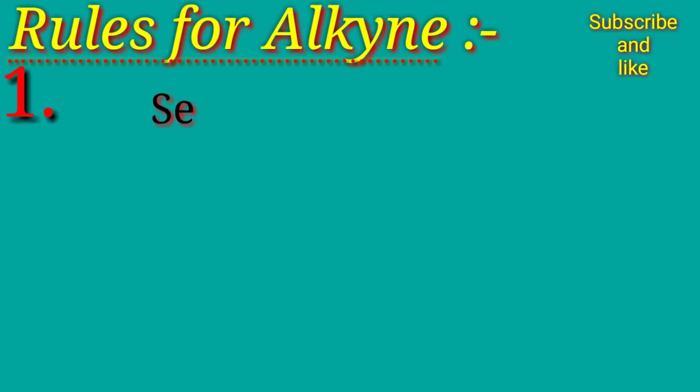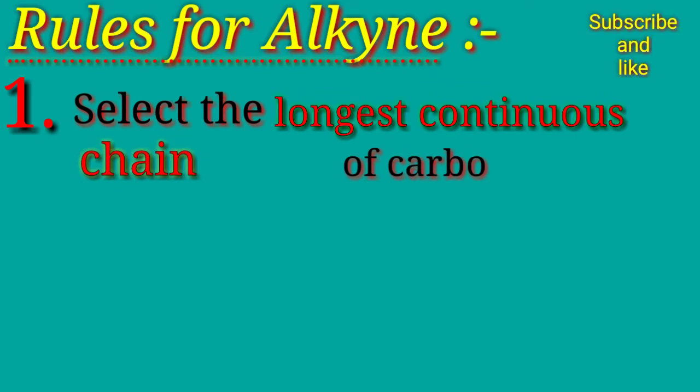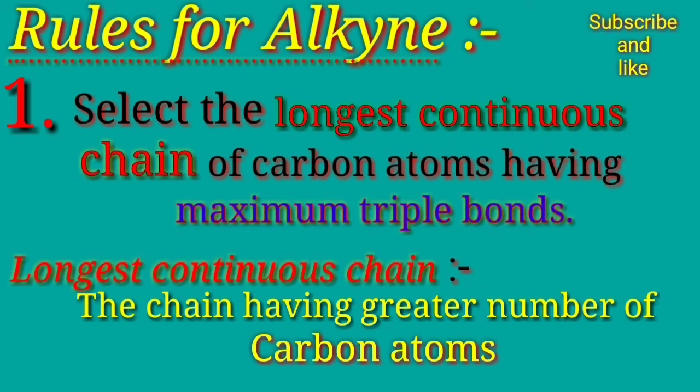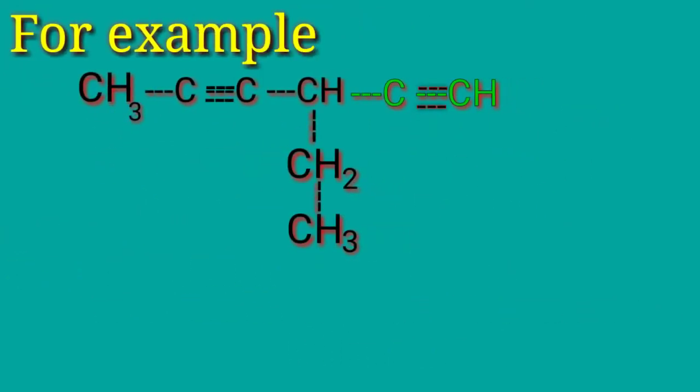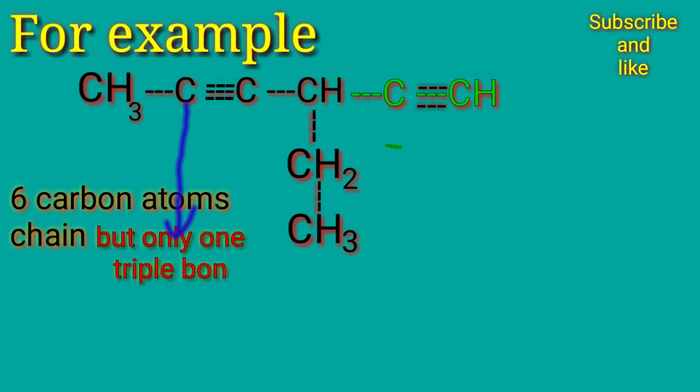First rule is select the longest continuous chain of carbon atoms having maximum triple bonds. Longest continuous chain is that chain having greater number of carbon atoms. If two chains have the same number of carbon atoms, then we have to select that chain having greater number of triple bonds. In this example, you see the black colored chain has 6 carbon atoms, but it has only one triple bond, and the green colored chain is the branch.